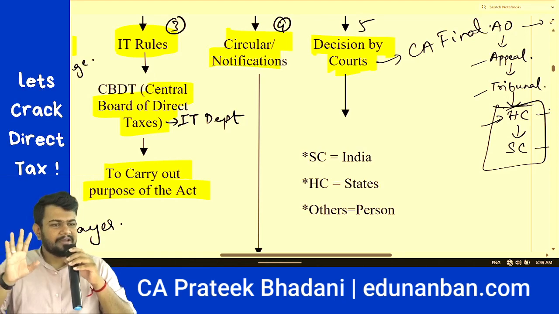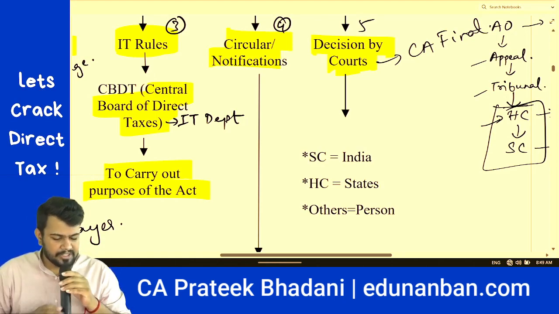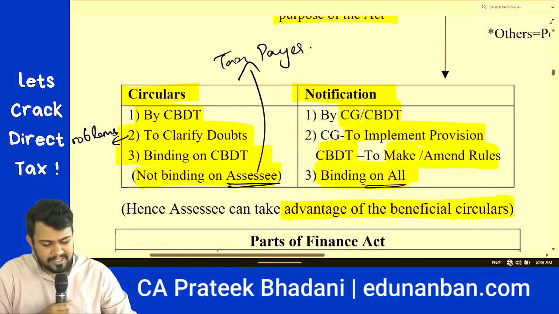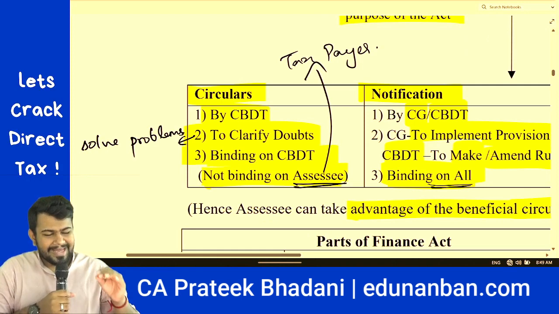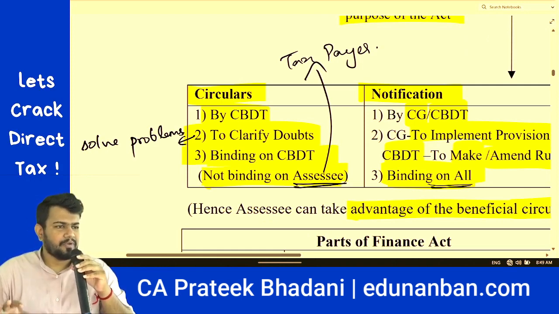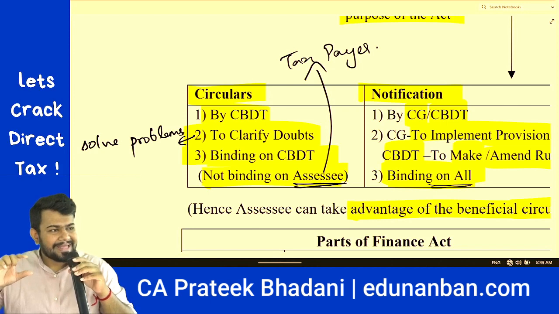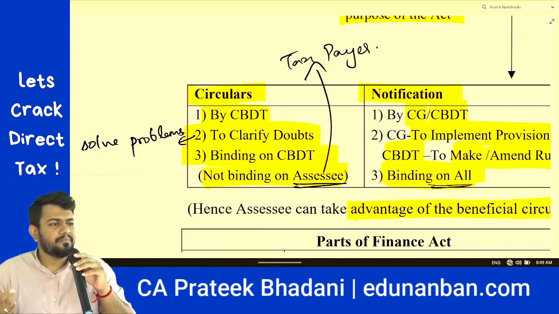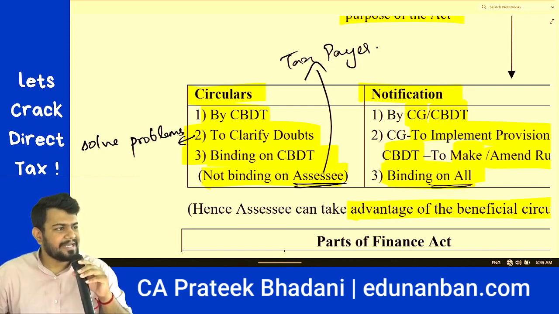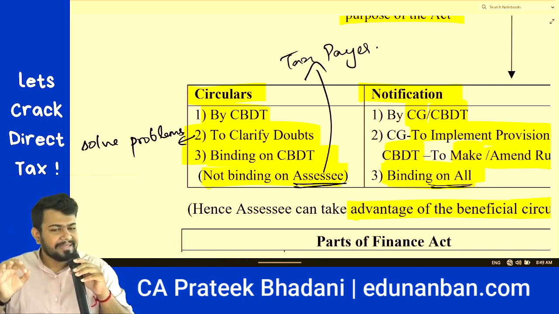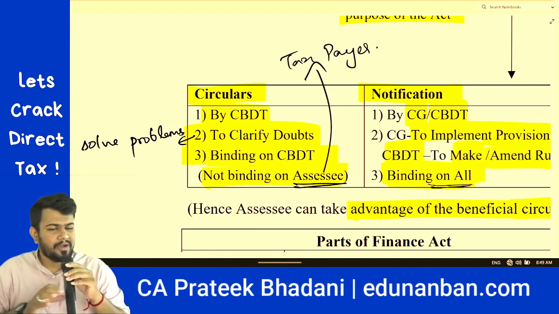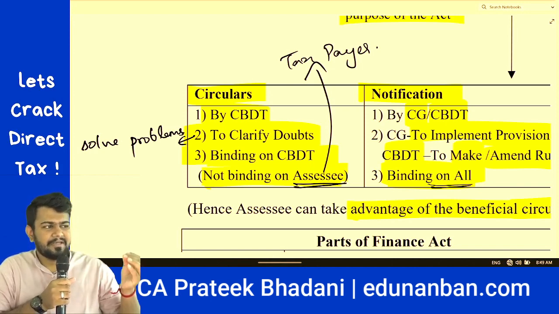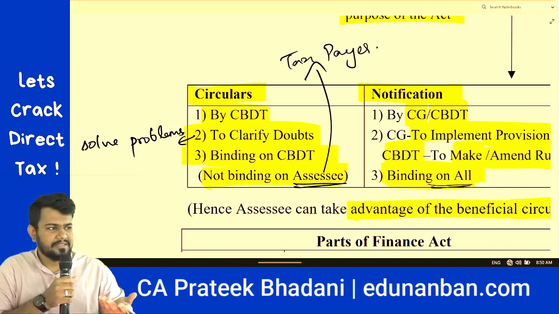Now let's come to the fourth component, that is circular and notification. Circular can be passed by CBDT only. What is the purpose of circular? To clarify the doubts or to solve certain problems. However, circular gives some meaning related to the provisions. The power of the provisions is not there with the CBDT. It is there only with the government. Hence, the circulars brought by CBDT are binding only on CBDT. It means only for CBDT it is compulsory to follow the circulars, since it is only giving the circulars.